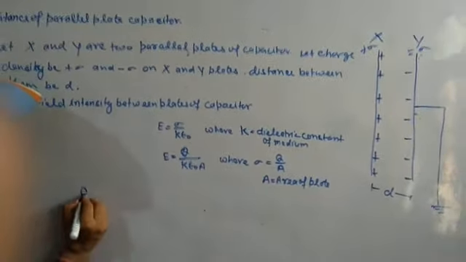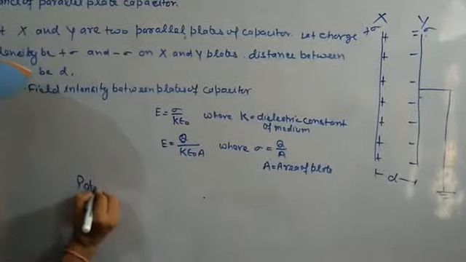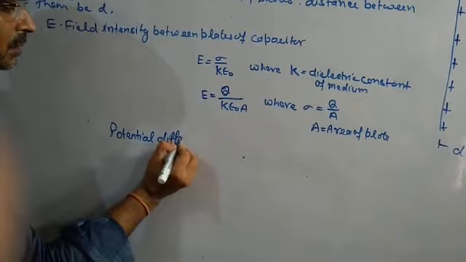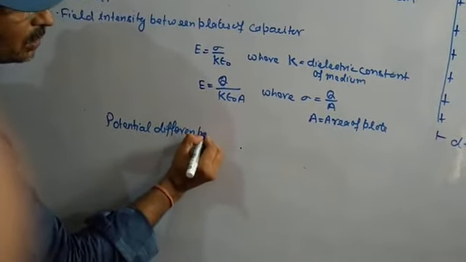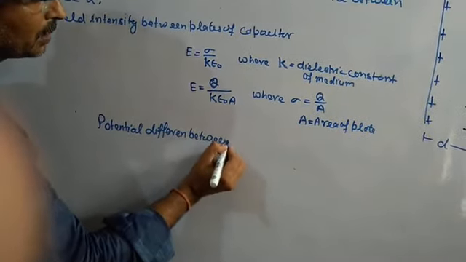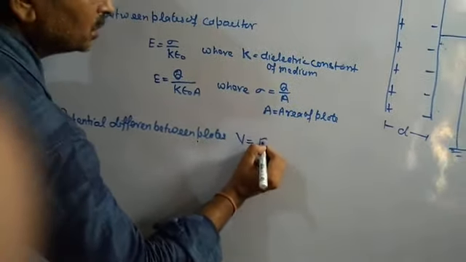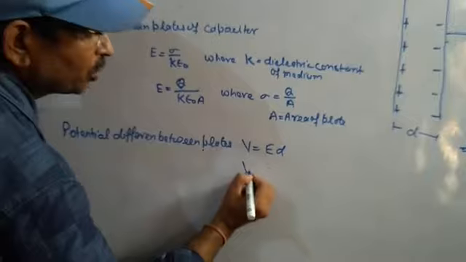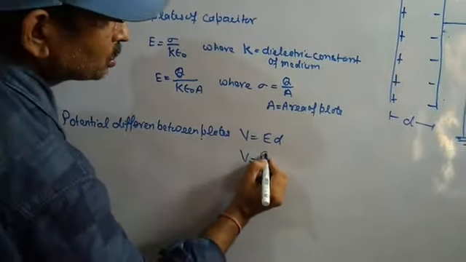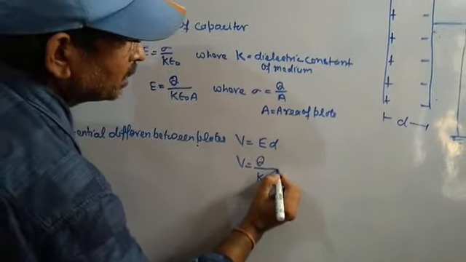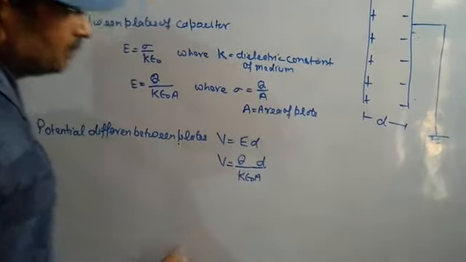Potential difference between plates V equal to E into D, so V equal to Q upon K epsilon naught A into D.